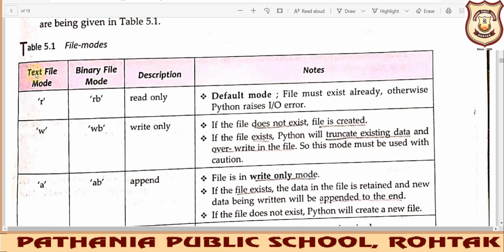In a text file, the read operation mode will be R, and if we are performing the read operation in a binary file, then the mode will be RB. Both do the read-only operation, but when we are using a text file it will be R, and when we are using a binary file it will be RB.